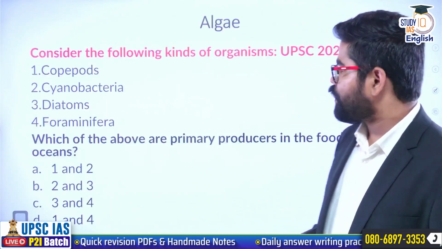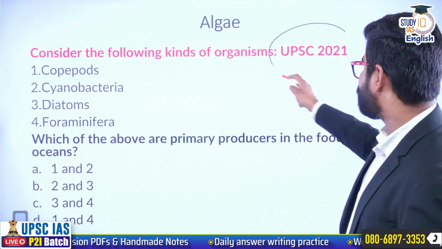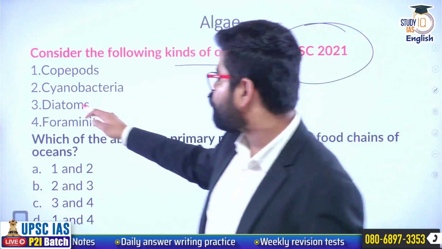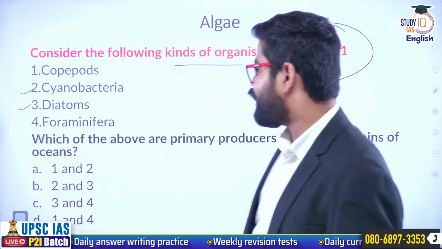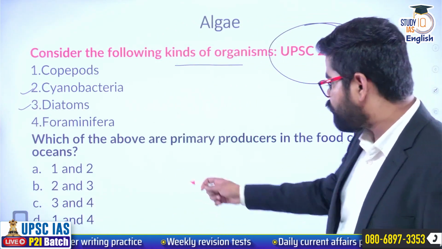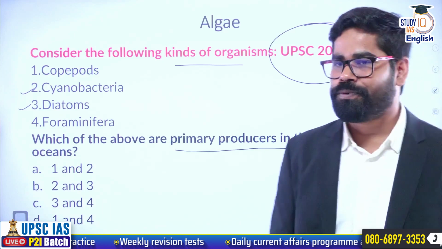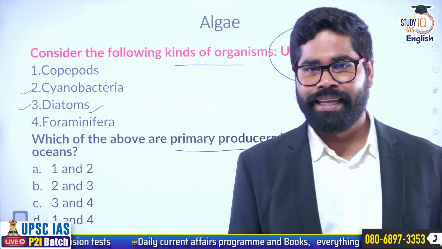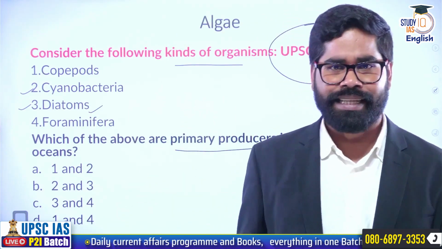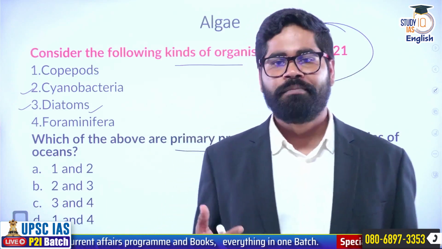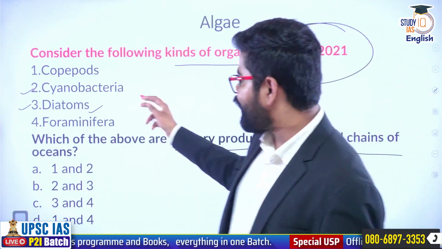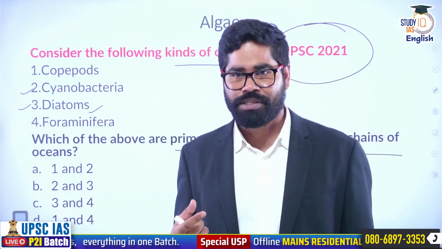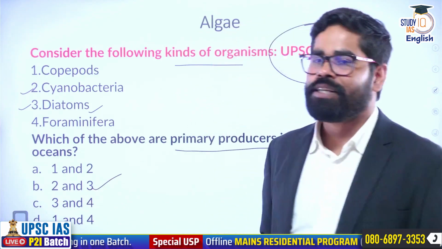Okay. Now, see this one more question UPSC asked in 2021. They asked, consider the following kinds of organisms: copepods, cyanobacteria, diatoms, and foraminifera. Which of the above are primary producers in the food chain of the ocean? And you can see that the diatom is an algae, and the cyanobacteria, although not completely algae, is sometimes also called blue-green algae. So basically, these are the two which are responsible for the primary production in the marine ecosystem. So here the answer is B, 2 and 3 only.